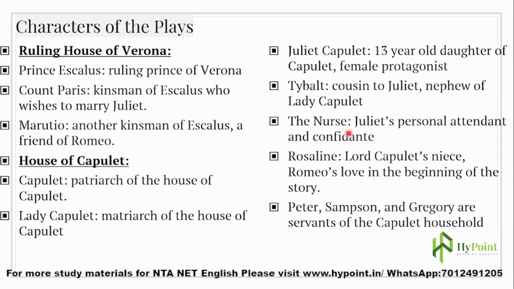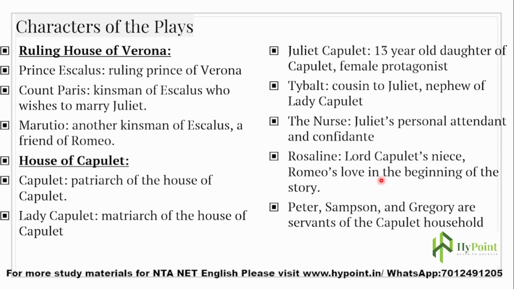The Nurse is Juliet's personal attendant and confidant. Rosalind is Lord Capulet's niece, Romeo's love in the beginning of the story. When the story has just begun, Romeo is in love with Rosalind.